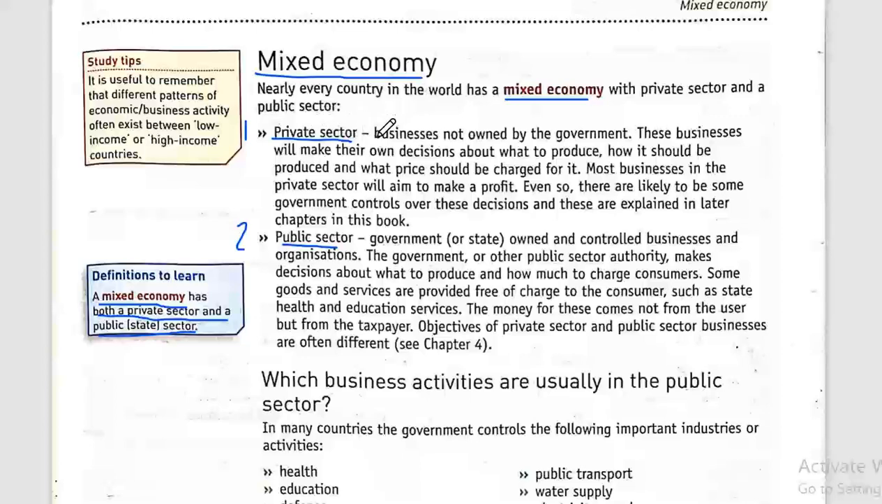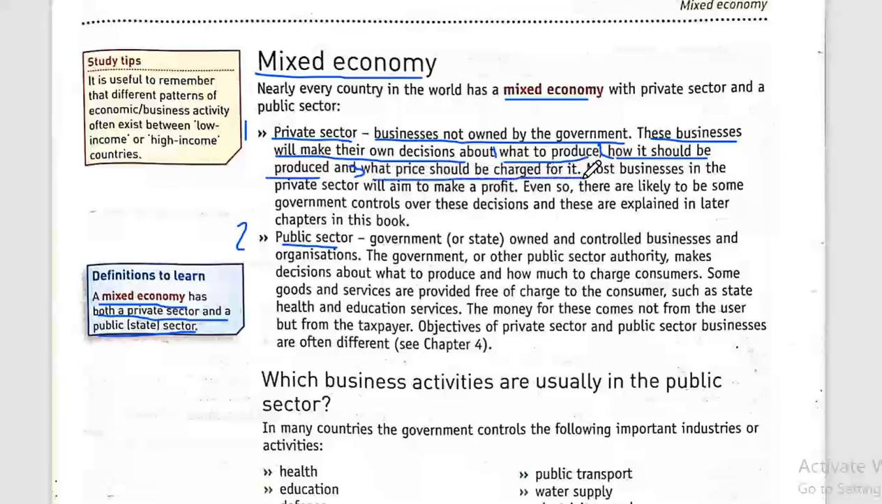The private sector is businesses not owned by the government. That's why we call it private. So when the country has a lot of businesses that the government has no control over, or that are not owned by the government, we call them private companies. These businesses have a lot of features. The first one is they make their own decisions about number one, what to produce, number two, how it should be produced, and number three, what price should be charged for it.